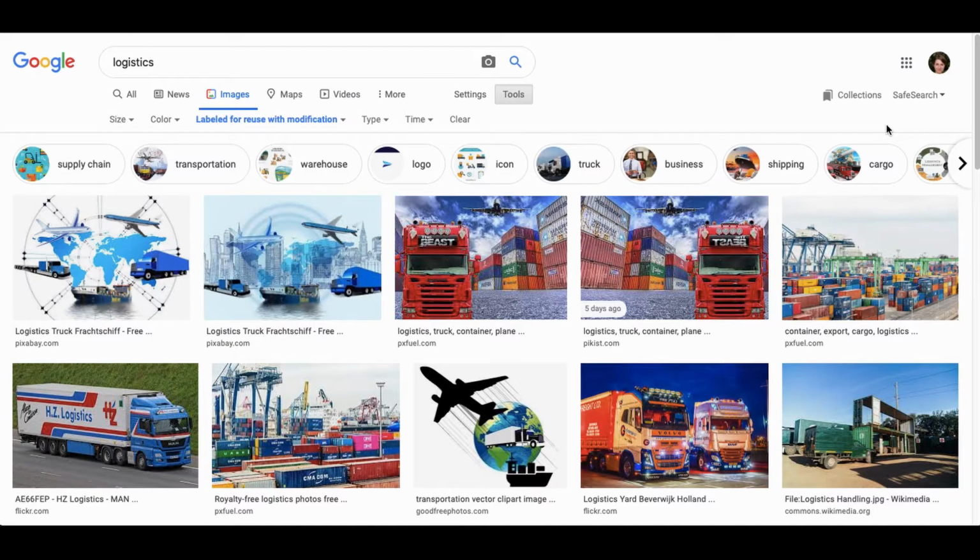Now I have a little bit of a head start here because I know, for example, that Pixabay is a pretty safe use, and I can see that two of the images here are from Pixabay. However, I'm not going to just presume this, and I also want to show you how you can check the licenses of the platforms that you might be looking to use.